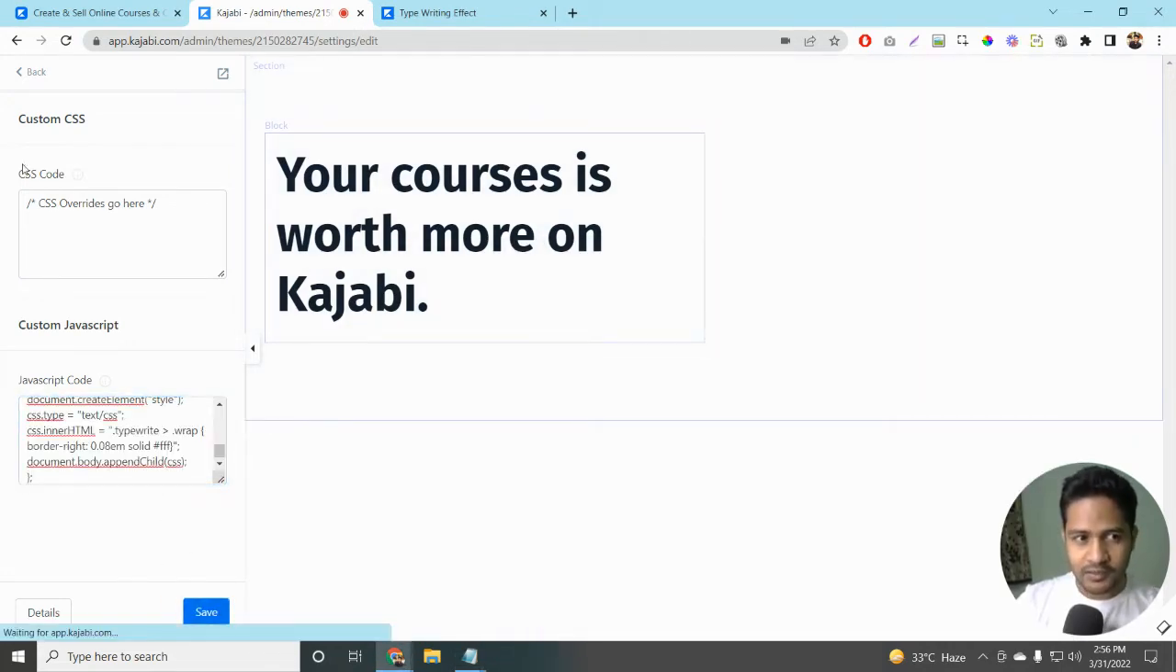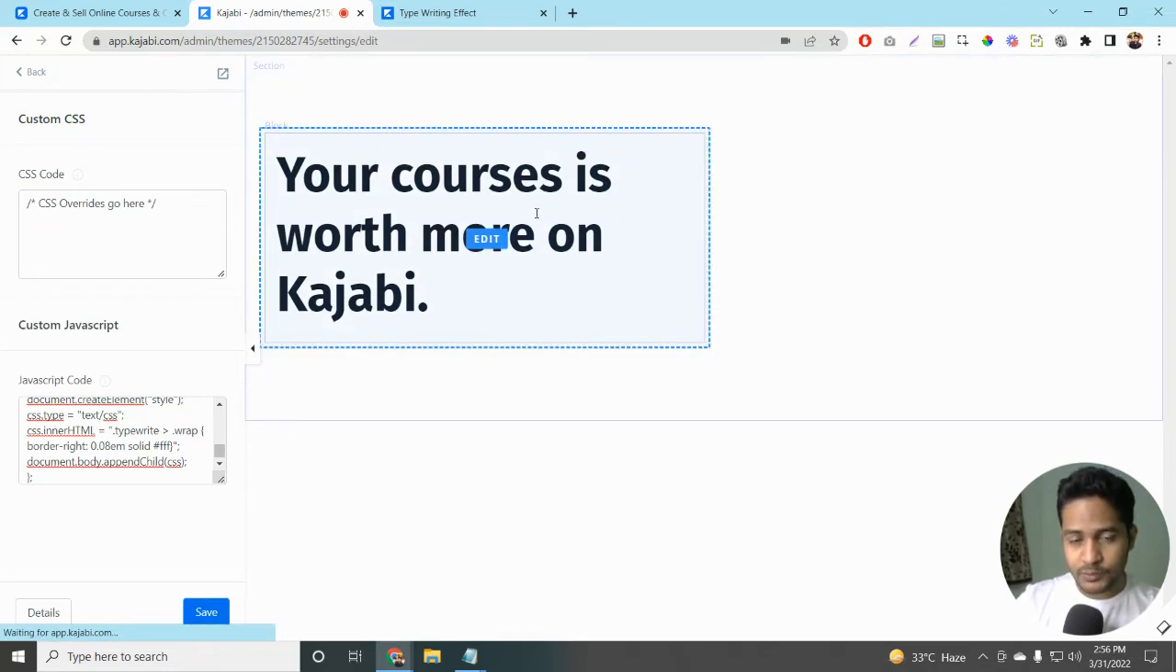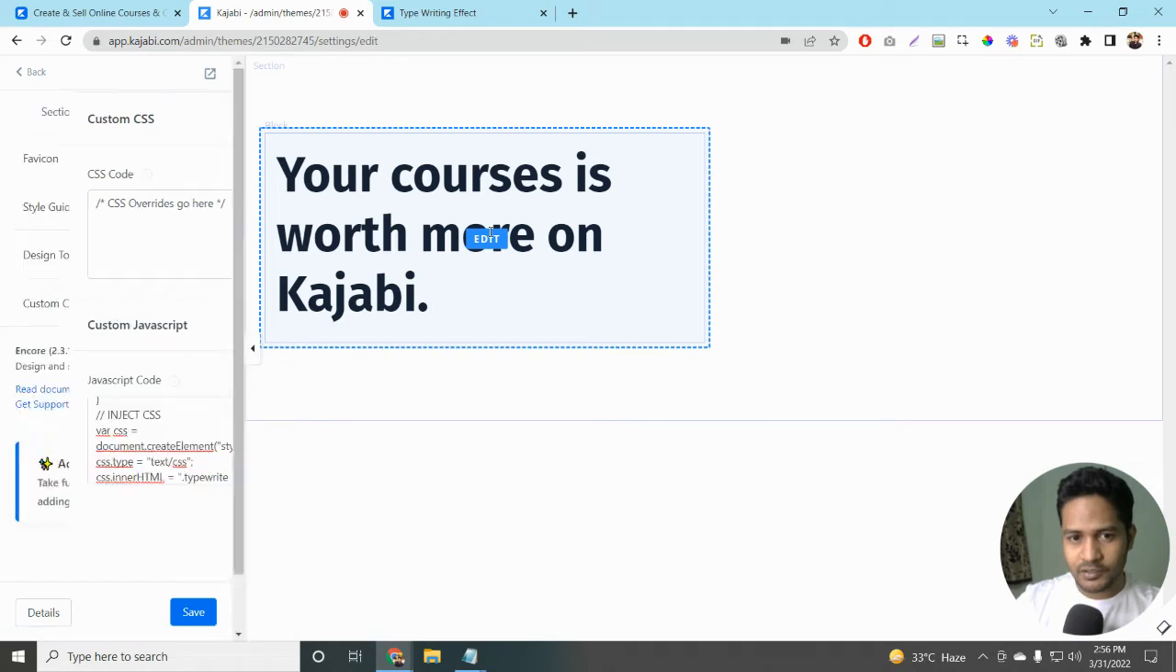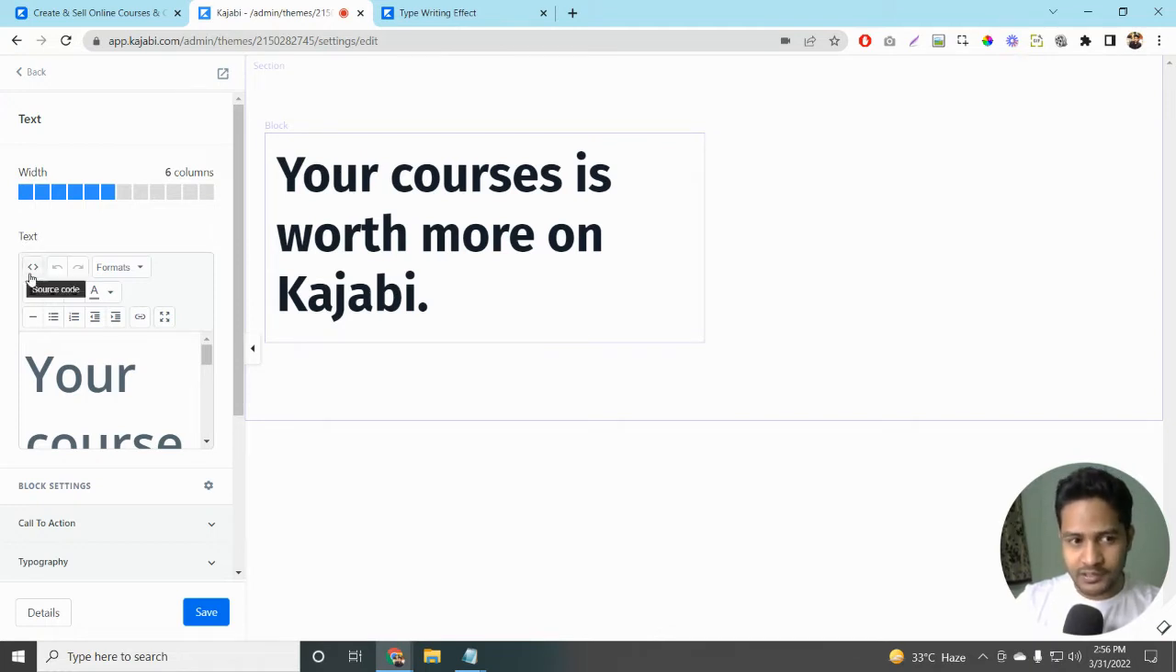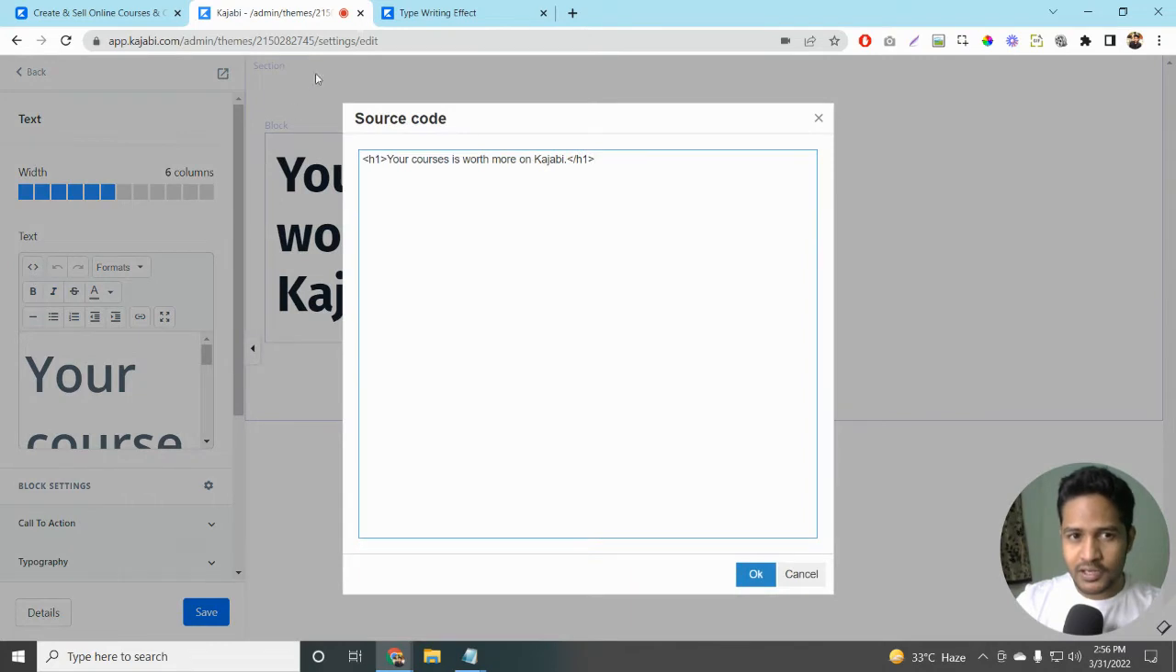Once you do that, click on the text block. This is the text block. Click on the text block and that's going to open up the sidebar, and on this sidebar you're going to find the source code button over here. Just click on the source code button and it's going to bring up a new window which says source code on the top. Over here, just select the text to which you want to apply the animation.